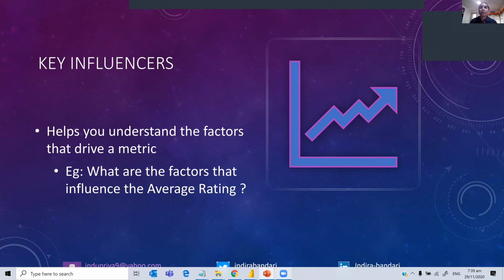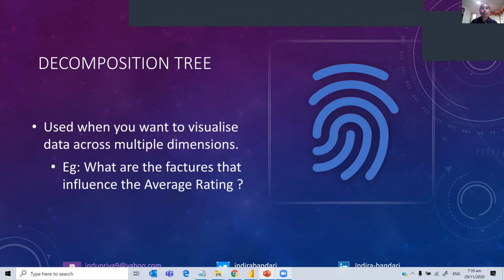For example, in our flavors data set, we can see what are the factors that are influencing the average rating. And also the decomposition tree: what influences the highest rating? What is the trend for high value and low value? That's what we will see.